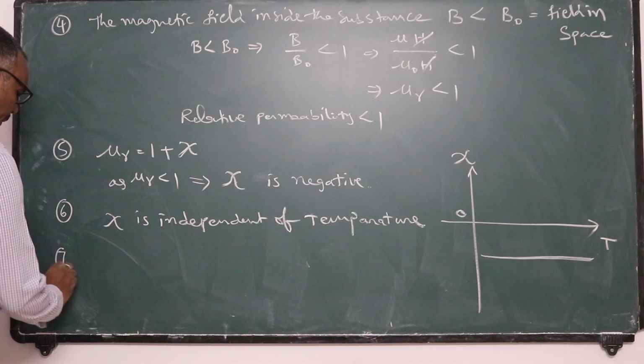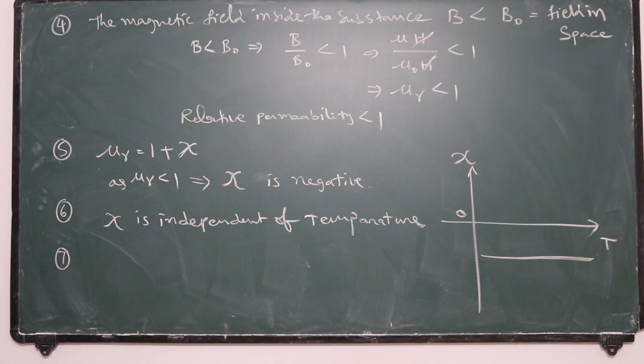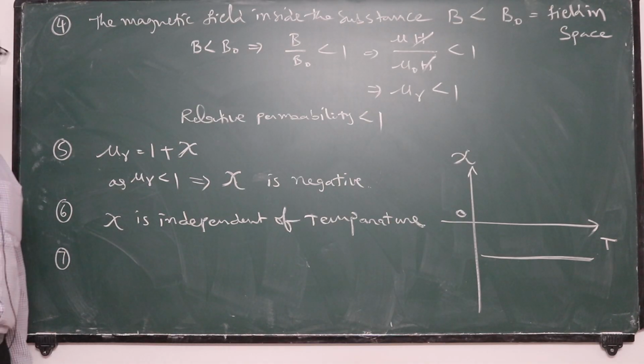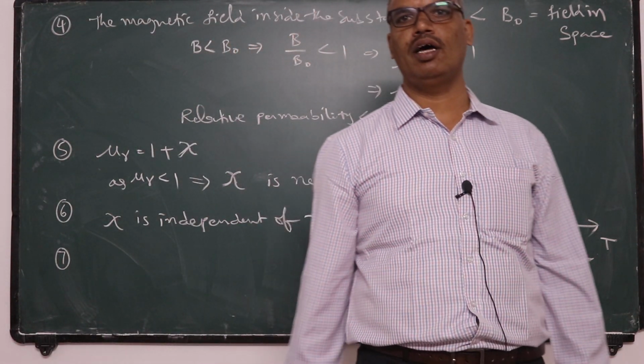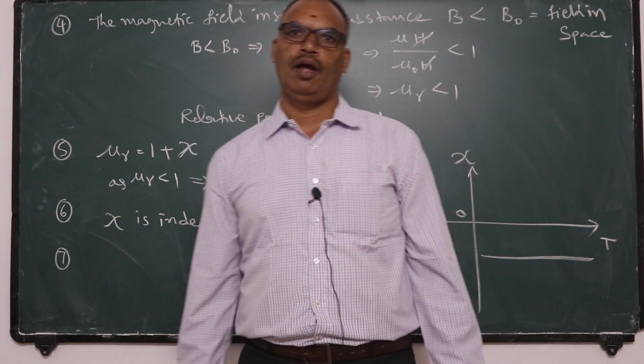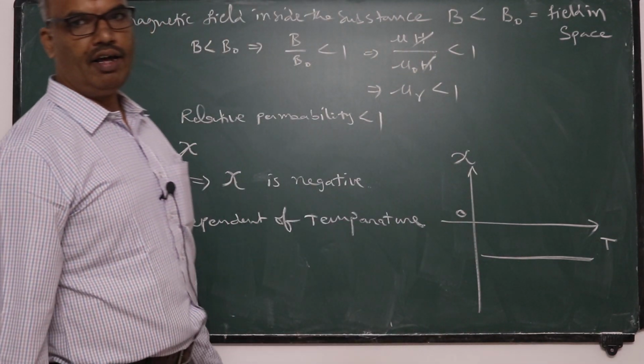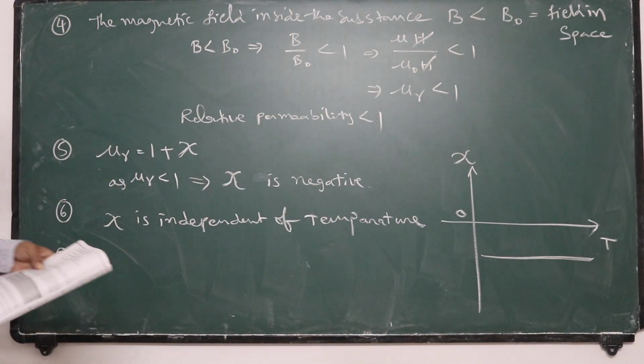Last point. Diamagnetism is available in all the materials. Depending on the applied magnetic field and the nature of the material, it may become paramagnetic or ferromagnetic material.